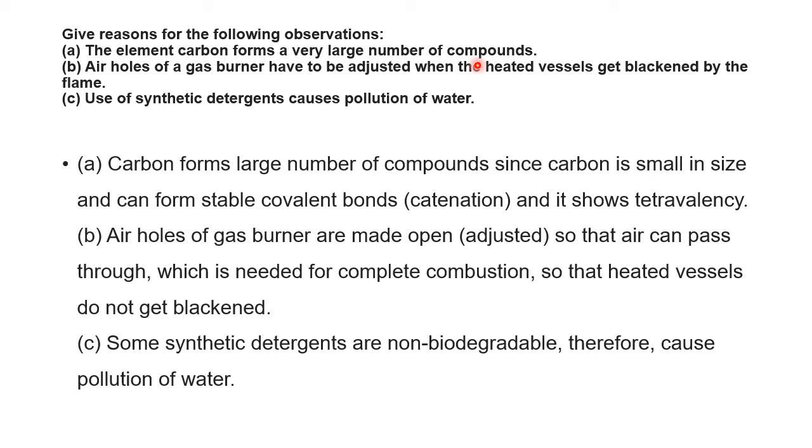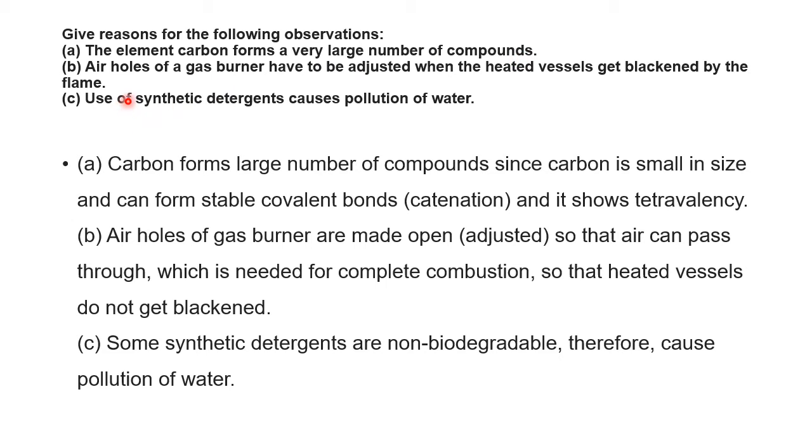This ability is called catenation. And carbon is tetravalent, making use of 2 electrons from the 2p and 2 electrons from the 2s. If you go according to the KLMN and the Aufbau principle, it will go for 4 valency. Carbon is tetravalent. Carbon's property is catenation, self-linking, self-combination. Because of all these reasons, compounds of carbon are more in number. That's why the element carbon forms a very large number of compounds, and because of this a special branch is created, which is known as carbon chemistry or organic chemistry.